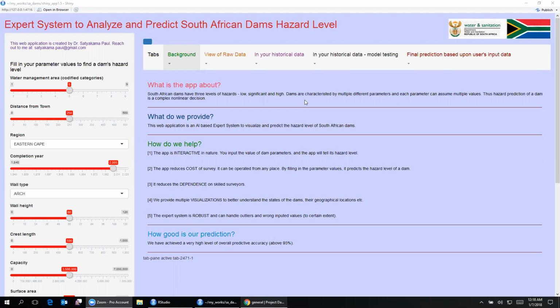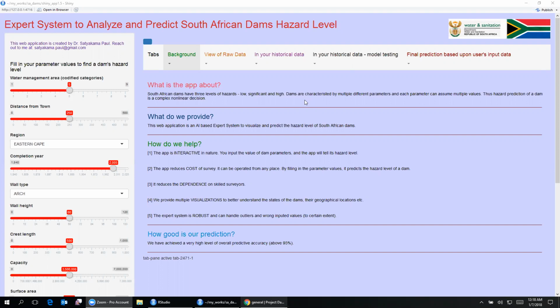What is this app about? This app is about South African dams that are basically classified into three levels of hazard: low, significant, and high. These dams are characterized by multiple parameters, and these parameters in turn assume multiple values. So, prediction of dam hazard is an extremely complicated task and requires complex non-linear decision making. Under this scenario, what we provide is an artificial intelligence based expert system to visualize and accurately predict the hazard level of South African dams.